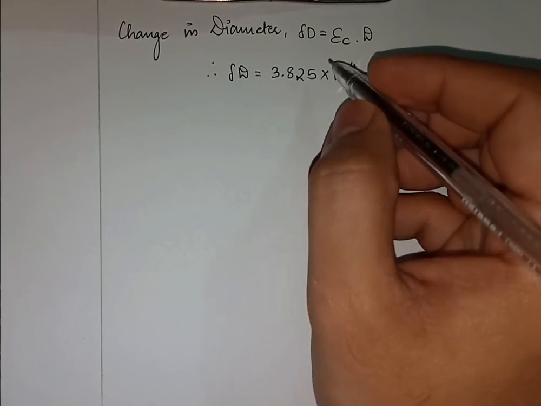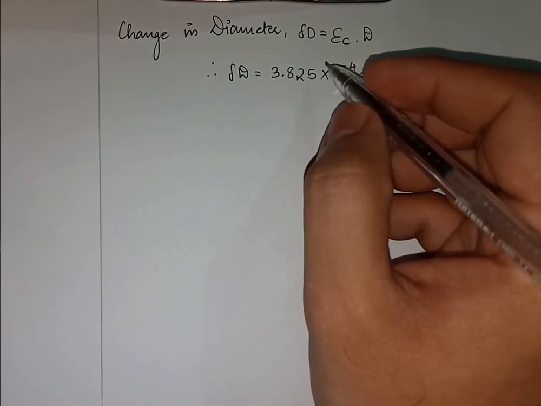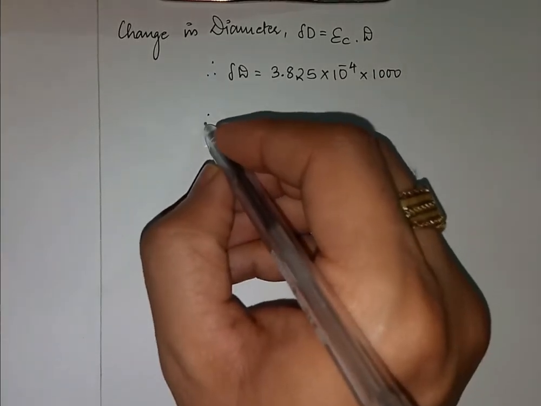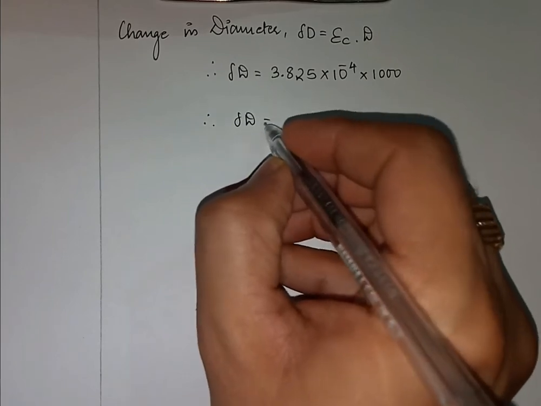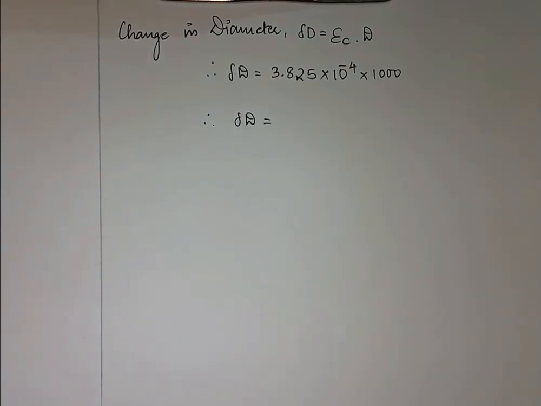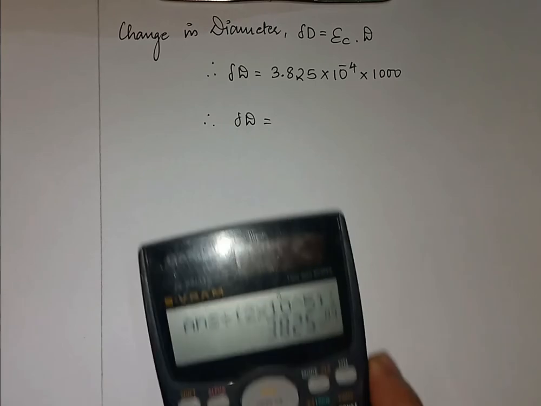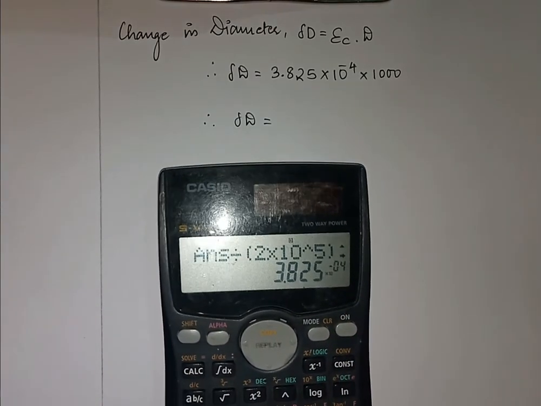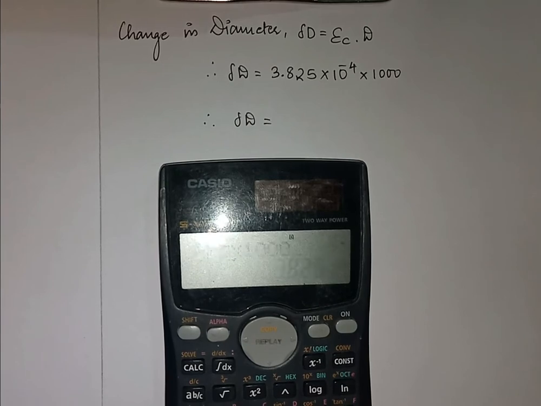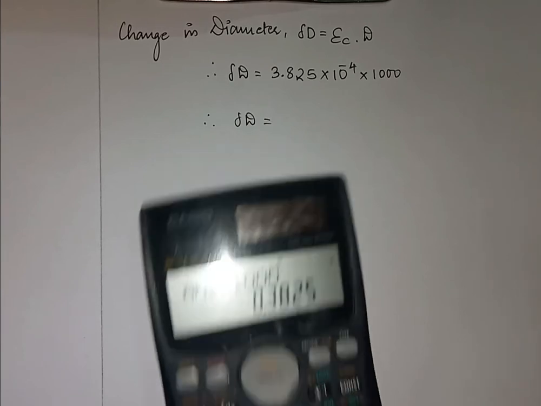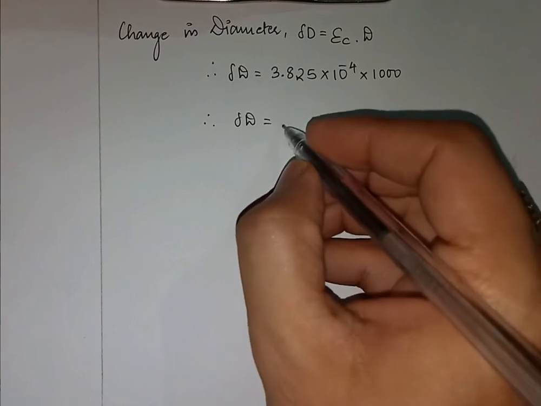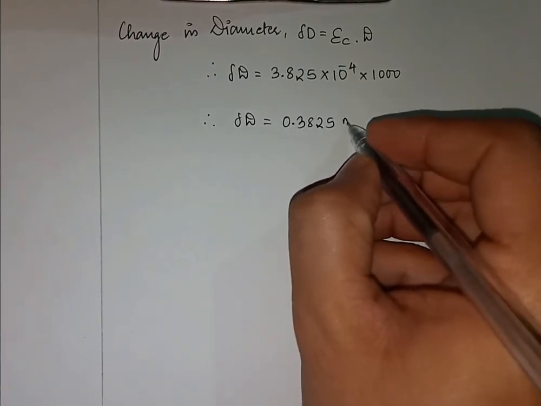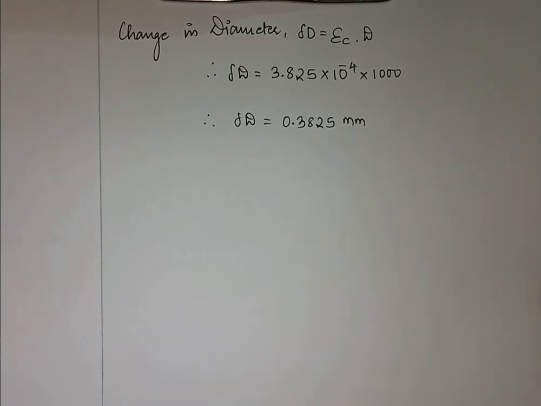The diameter given to me in the problem is 1 meter, that is 1000 mm. So delta D will be 0.3825 mm. That is the change in diameter.